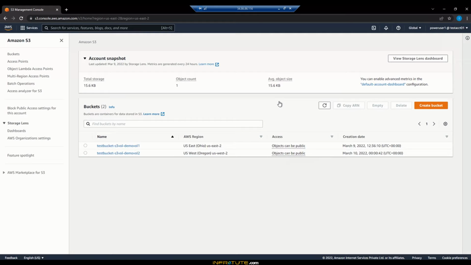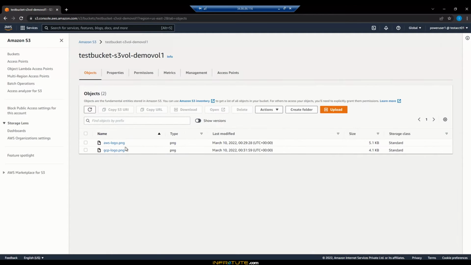So in this specific session, I'm going to control the access to the bucket, control what objects can be uploaded to the bucket. Let's see that right now. So let me pick up a bucket which is already there, which is test bucket s3 wall-demo wall1.